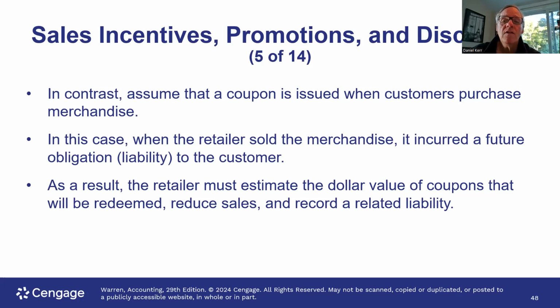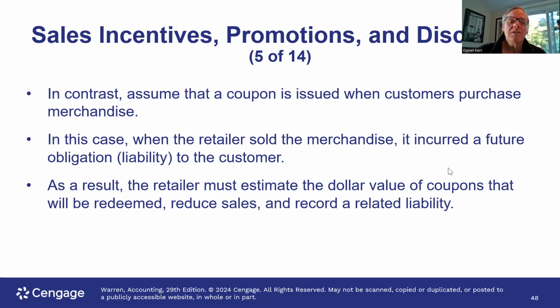So if we offer a coupon with the purchase of merchandise, this happens to me all the time at Staples. I purchase a lot of stuff at Staples in my role as senior warden at All Souls Church. Quite often I get coupons, and the coupons expire by a particular date, and they're usually a certain percentage off or a certain dollar amount redeemable.